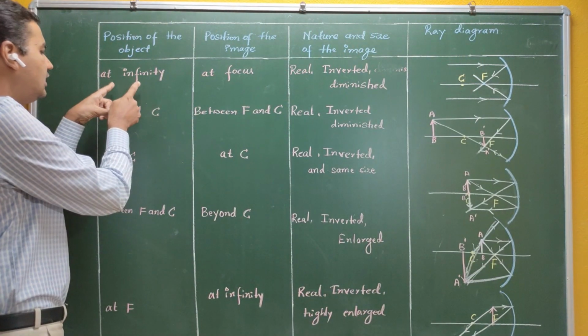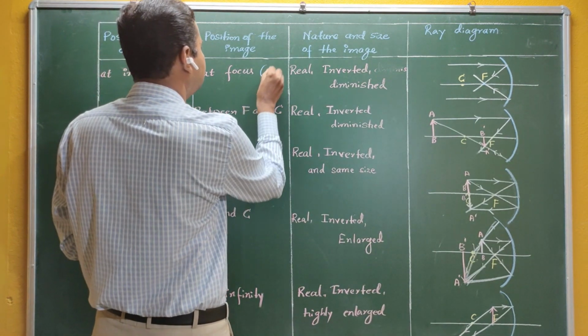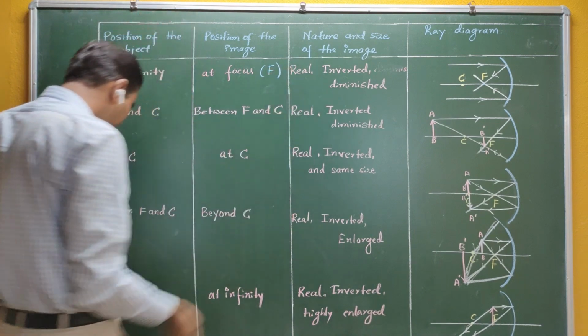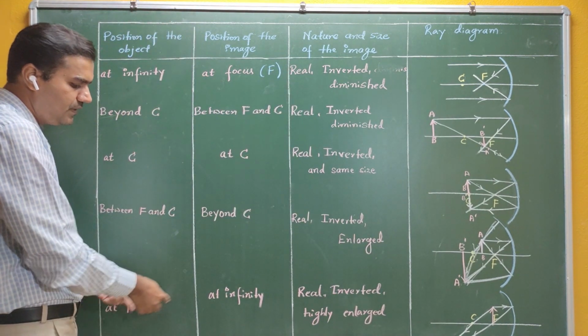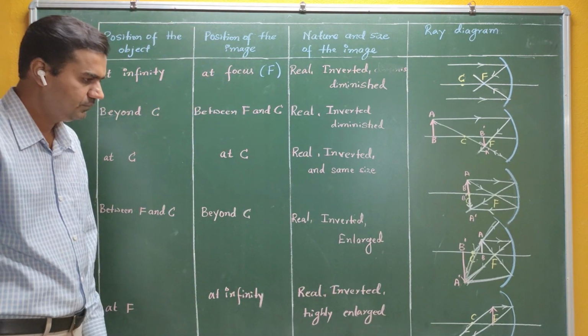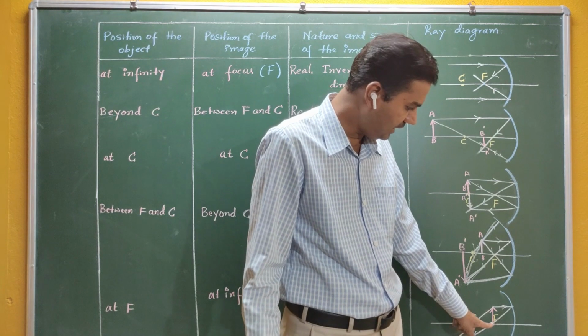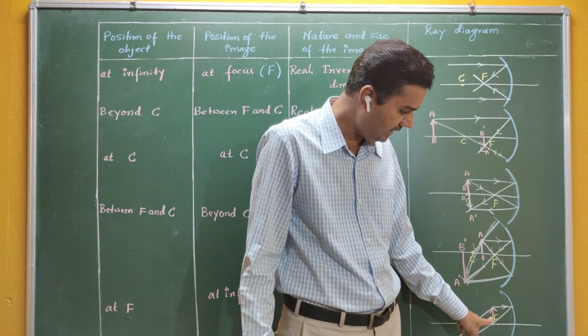When your object is at infinity, you will get the image at F, at the principal focus. Similarly, when the object is at F, at the principal focus, definitely you will get the image at infinity. You can see here when your object is at F. So we are keeping the object at F.